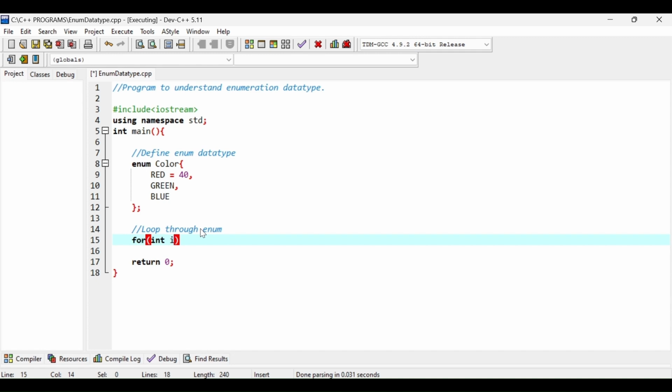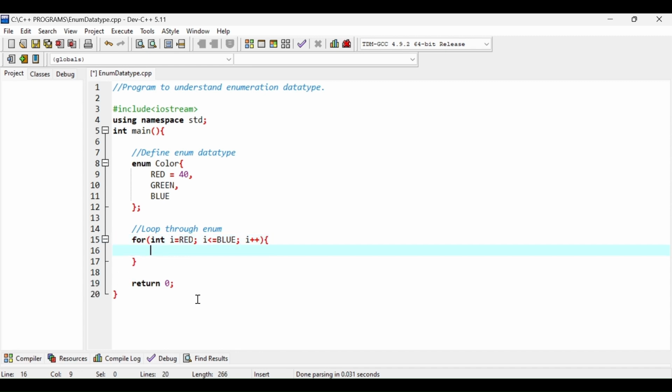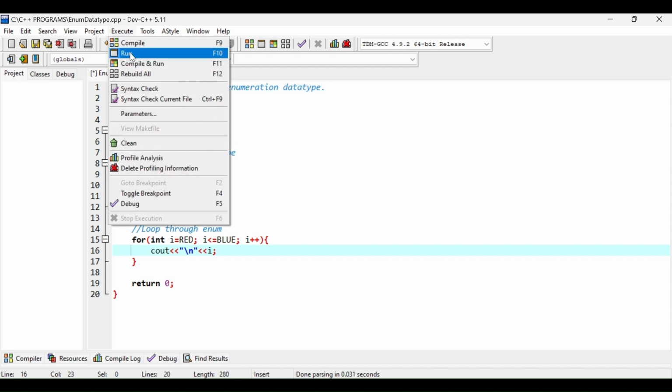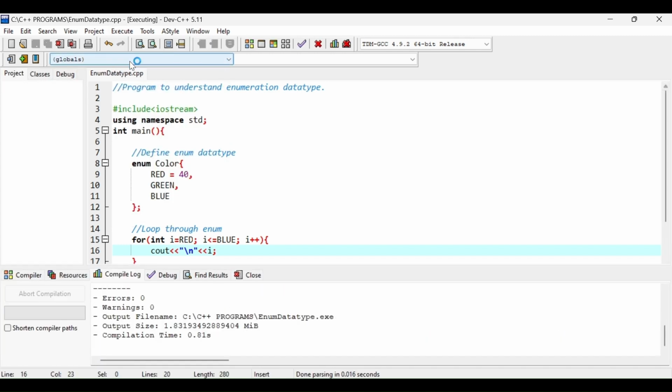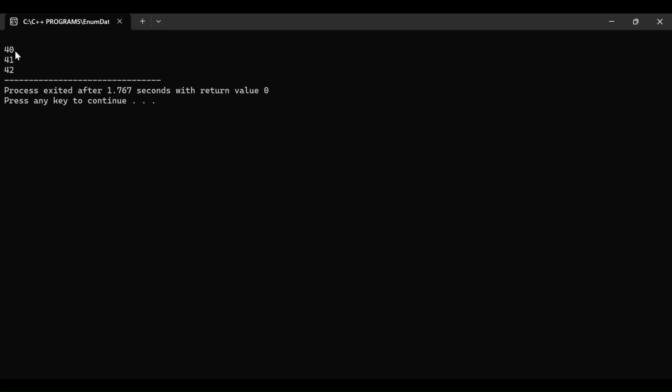So this time I am going from i equal to red and i less than or equal to blue, then i plus plus, and inside the loop body I am going to print the value for i. So I am having here \n and then i. Let's run this. Here we got the values for all of our colors. So for red it is 40, which was the value that we assigned. For green it has become 41, and for blue it is 42.